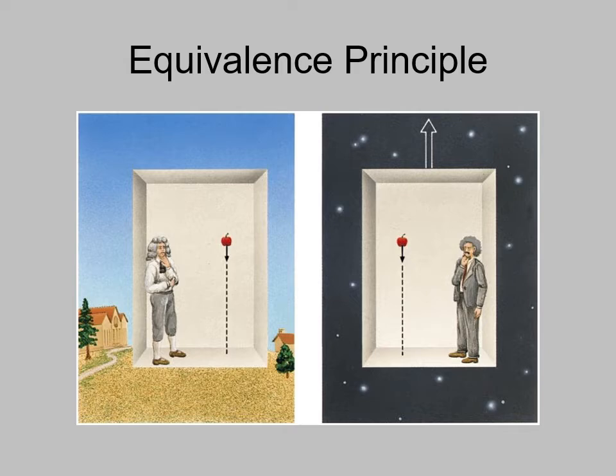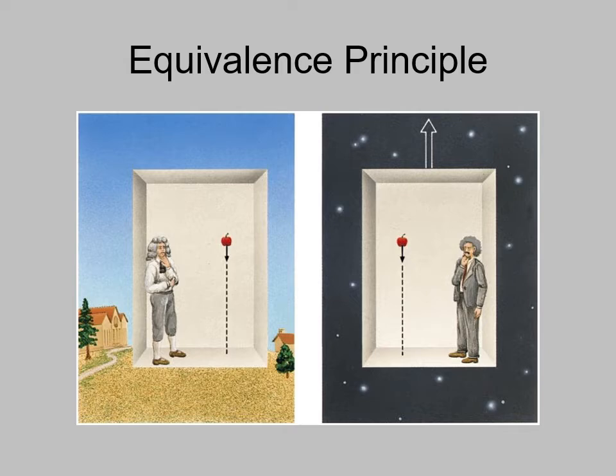Well, back to Einstein on the right. If the box is moving at constant speed, Einstein, the box, and then an object, an apple, or whatever he's holding, when he lets go of it, are all going the same speed, and so it continues moving with the box and Einstein and floats wherever he lets go of it. This is what happens, for example, in the space station orbiting the Earth. An astronaut and the space station are all moving together, and so you let go of something, and it looks like it just stays right where you let go of it.